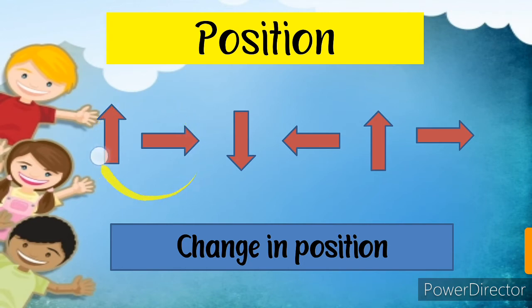So position means it may move clockwise or it may move anti-clockwise. Okay everyone? So this is the change in position.